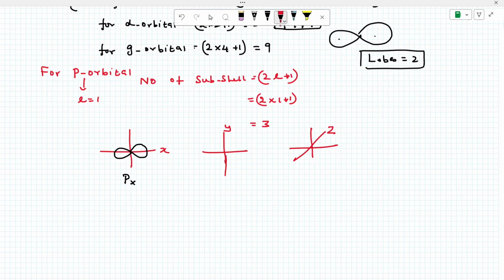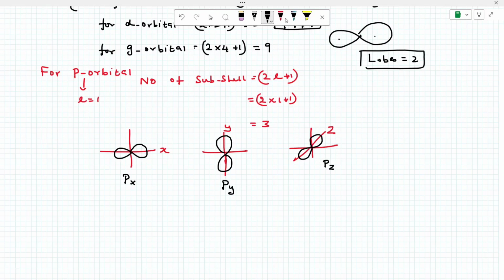Tell me, anyone. Basic one. Now this is py. Similarly, this is pz. All are the same shape. What is different? The axes are different. Along x it is px, along y it is py, along z it is pz. This is important. Please note.